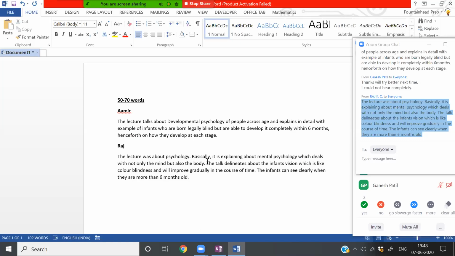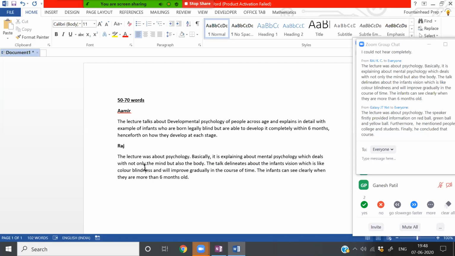The lecture was about psychology. Basically, now there is one major problem with this summary. One major issue. So when you are writing a summary, I told you about the importance of keywords, right? So the entire lecture was talking about what? So Amir has given that keyword. So the lecture was about psychology. What psychology?